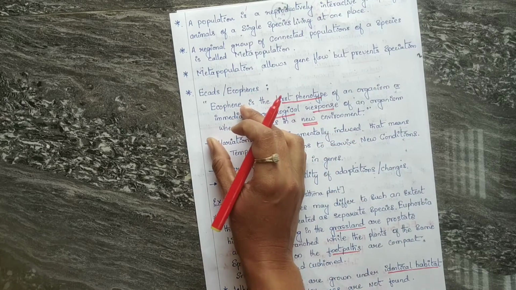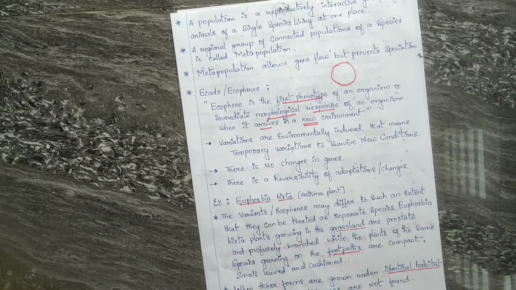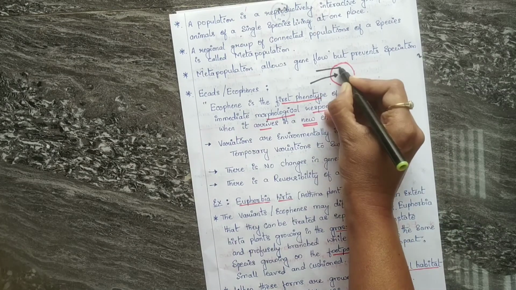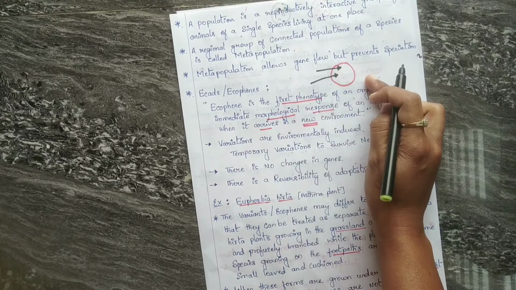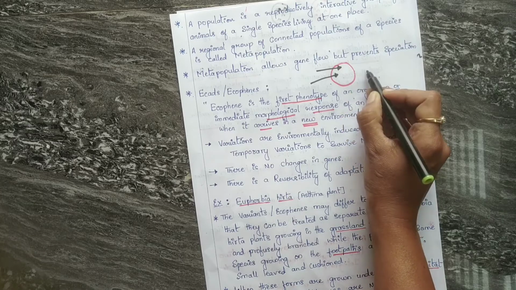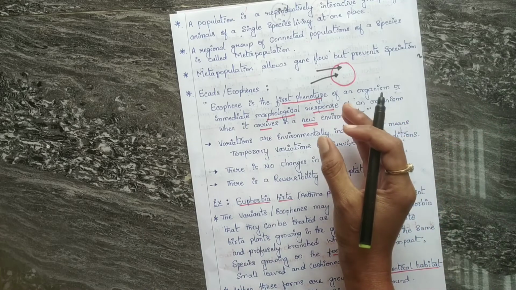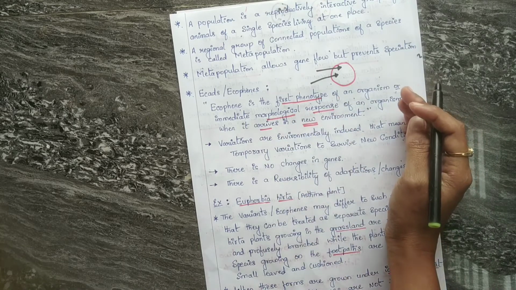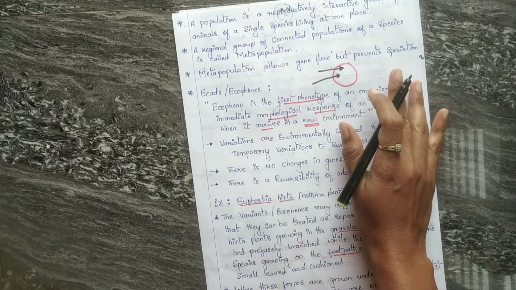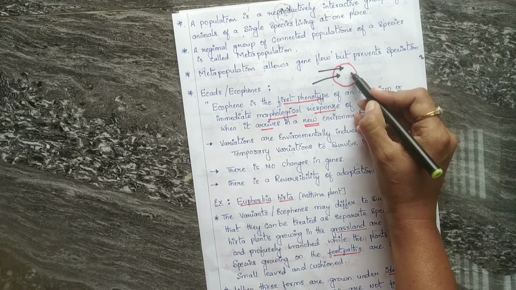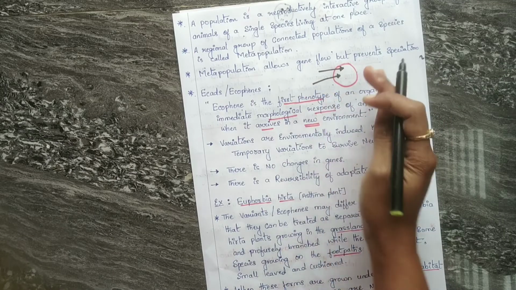Let me make you understand this. Think this is an area, and some organisms will enter this new area. So what will happen? This is the new environment for those newly arrived organisms, right? If they have to survive, they have to make some adaptive changes. These organisms are going to make those adaptive changes morphologically, but there is no change in the genetics. There is no change in the genes, only morphological changes. So if they leave that area, that can be reversed. That adapted character or morphological change can be reversed.